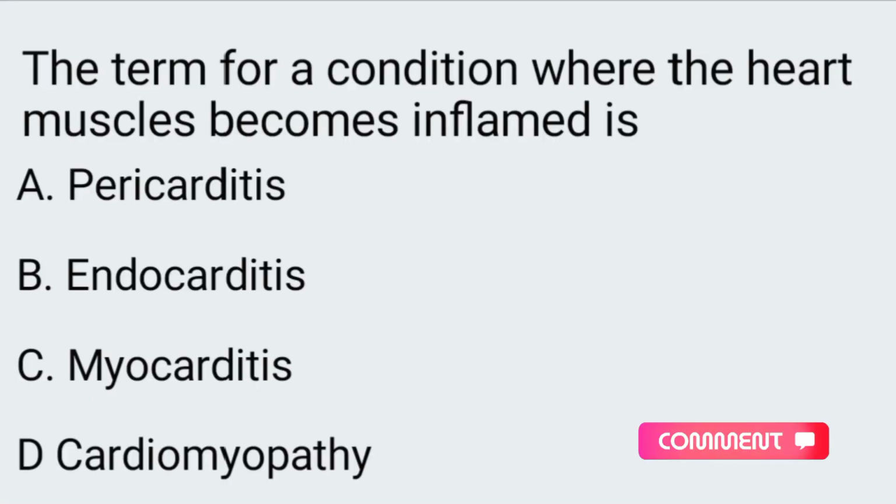To the next one. The term for a condition where the heart muscle becomes inflamed is A. Pericarditis, B. Endocarditis, C. Myocarditis, D. Cardiomyopathy. The correct answer is option C, myocarditis.